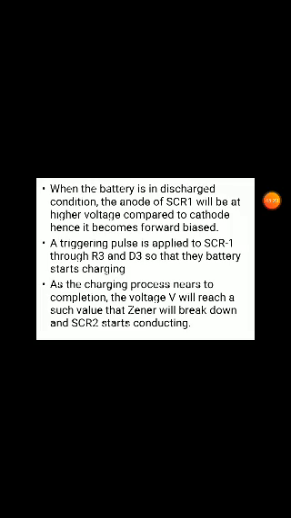R2 is kept at maximum position to limit the charging current, so the battery is charged slowly. Whenever it reaches the maximum value, it stops at that point.